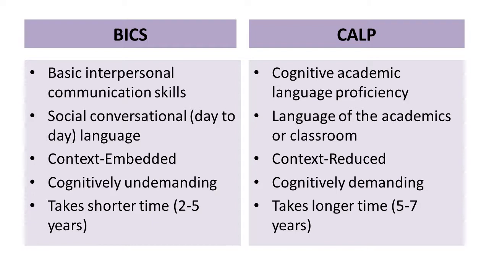Suppose you are talking to your friend, do you need the use of cognition or mind? No. But when you are studying, or when you want to decipher a book, or a topic from your school or from your classroom, you need cognition, you need the use of mind. So BICS is cognitively undemanding, while CALP demands your cognition. Now BICS takes a shorter time to learn, nearly 2 to 5 years, and CALP takes longer time to acquire. It takes 5 to 7 years.